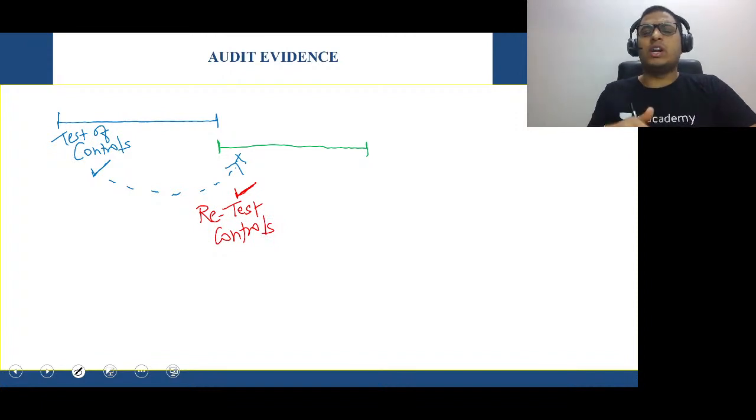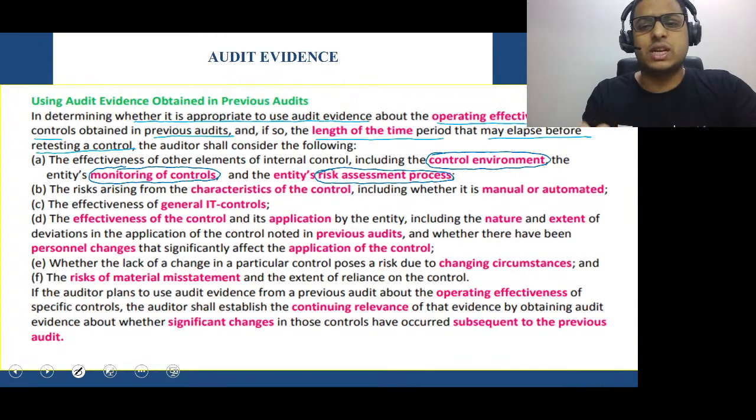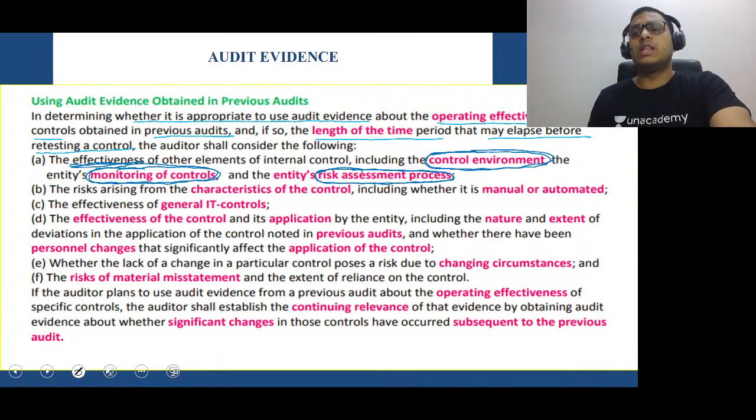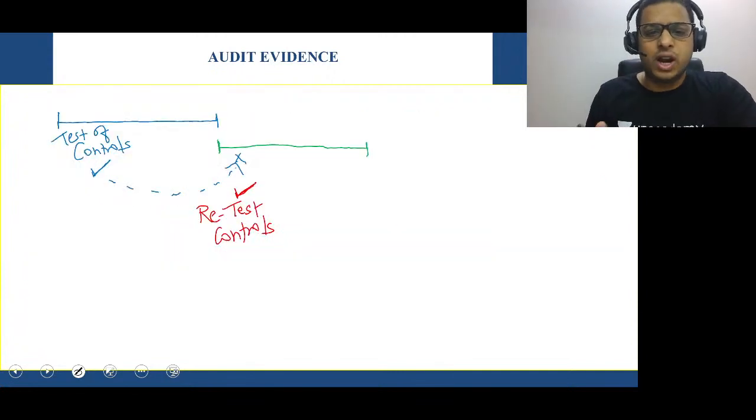Okay. So normally the auditor would not test the controls in so much depth, because the auditor has already tested the controls in the previous year. Here they are saying, sir, the auditor will go in depth again in test of controls because of certain factors, and those are the factors that we are seeing. Now look at the point, you'll understand, sir. Control environment, monitoring of the controls, and the risk assessment procedures. If the effectiveness is falling low, if the effectiveness is not that good, then the auditor will go ahead and do the retesting of controls. Okay. So you understand the first point here.